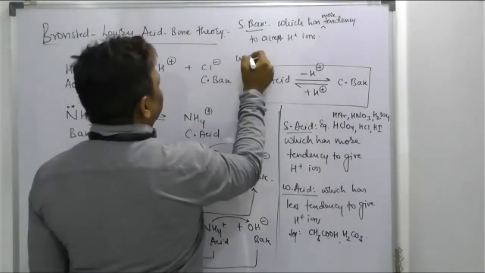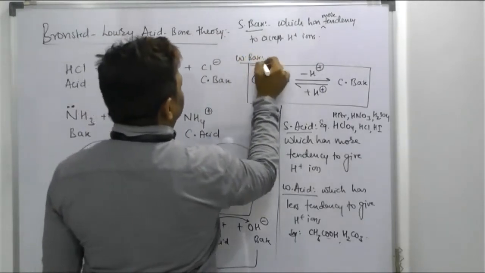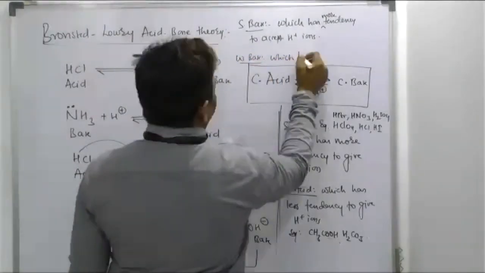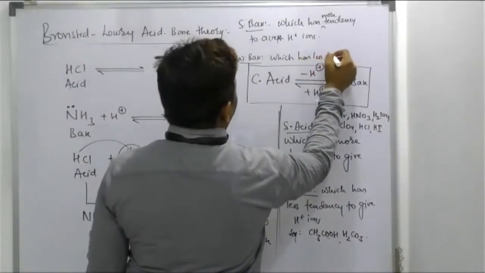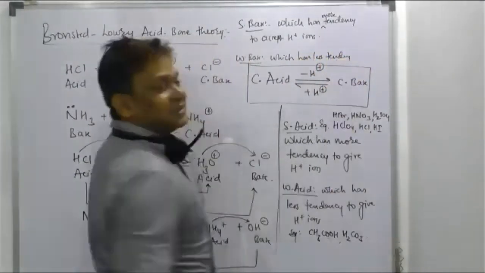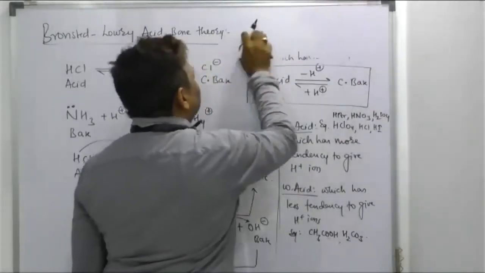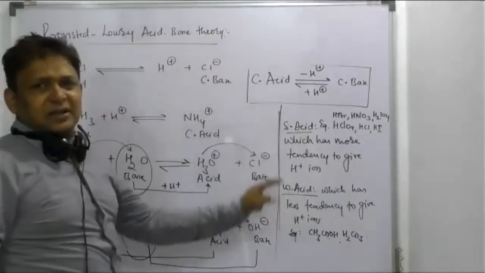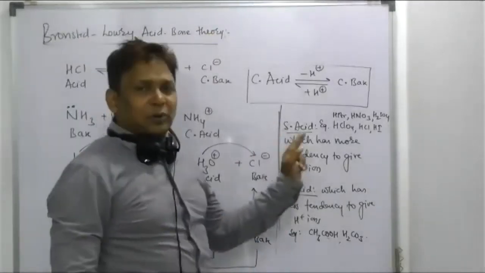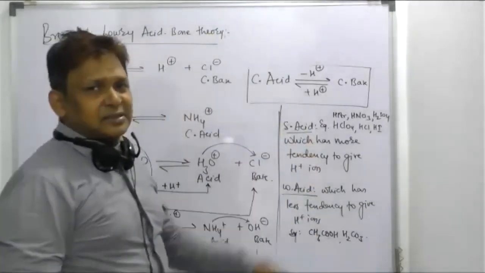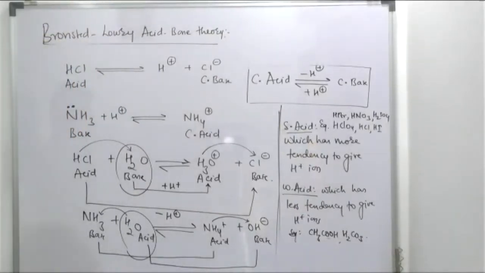And what are the weak bases, sir? Which has less tendency to accept the H plus ion. Actually, this definition we are not going to write here, because only strong acid and weak acid I can discuss about this part and this part. Remaining we'll see in other examples. Chalo, please note down all these examples.